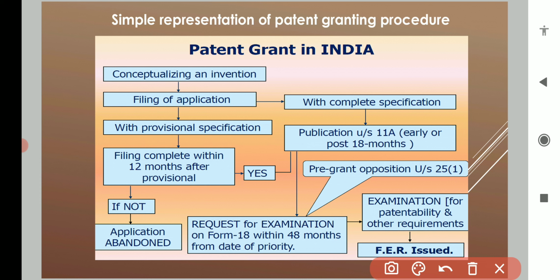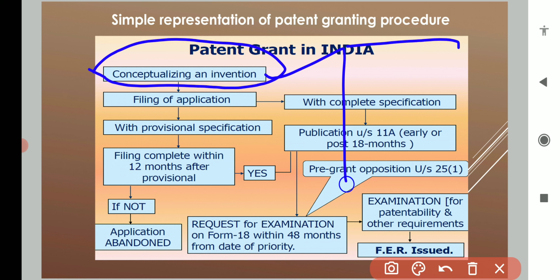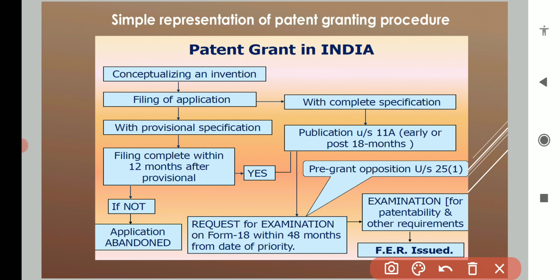First of all, conceptualizing an invention: the applicant will conceptualize their invention. He or she will write a brief introduction and a brief description of their patent. Then after that he or she will file the application.